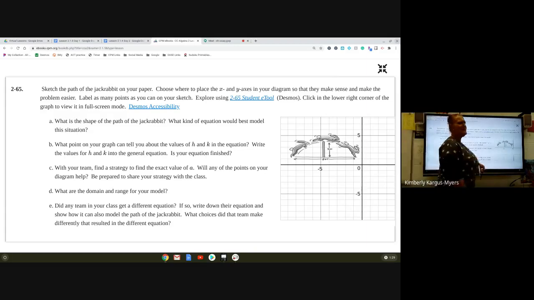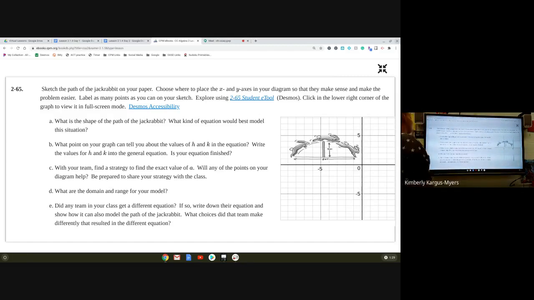Well, I kind of already told you, right? It's going to be a parabola, a parabolic path, which means that the equation is going to have to be quadratic, right? So that means we're going to have an x squared in there somewhere. Okay, so we know that already going in just based on the original picture.